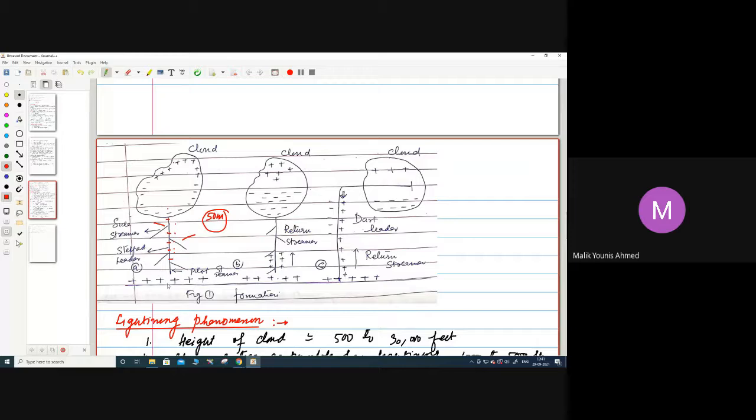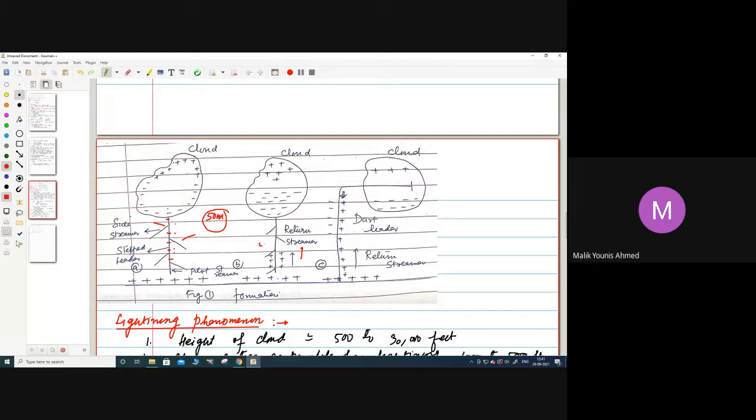Next is, once the step leader has made contact with the ground, what is going to happen? It's not as such clear. It is believed that it forms a return streamer. That return streamer is shown here. See, this is a return. So once it touches the ground, then depending on the ion concentration which we are getting from the cloud center, that is going to form a return streamer, as we can see in the figure.